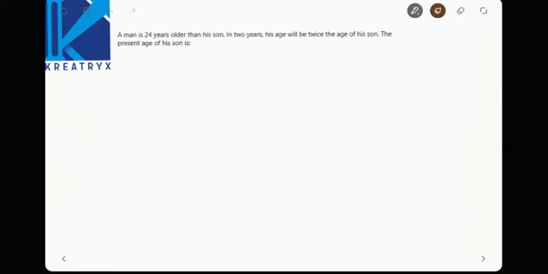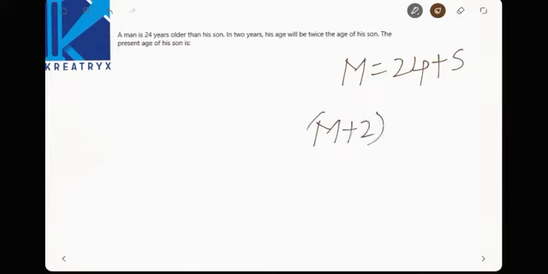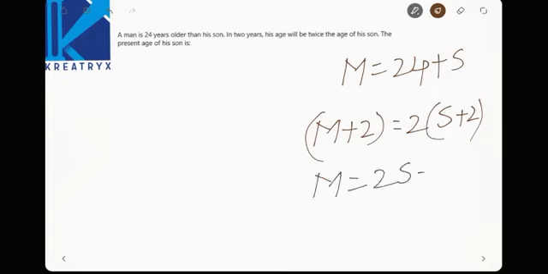Okay, a man is 24 years older than his son. So a man M is 24 years older than his son, so son plus 24 is equal to M. In 2 years, his age will become twice his son's age, so plus 2 on both. Now the present age of his son is s, and M is equal to how much? 2s plus 4, so M plus 2 is 2s plus 4.